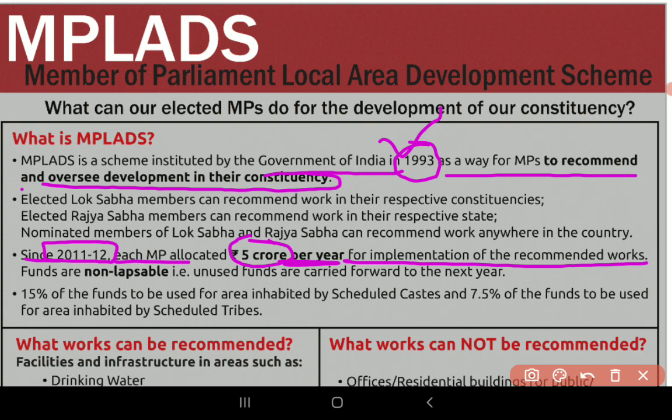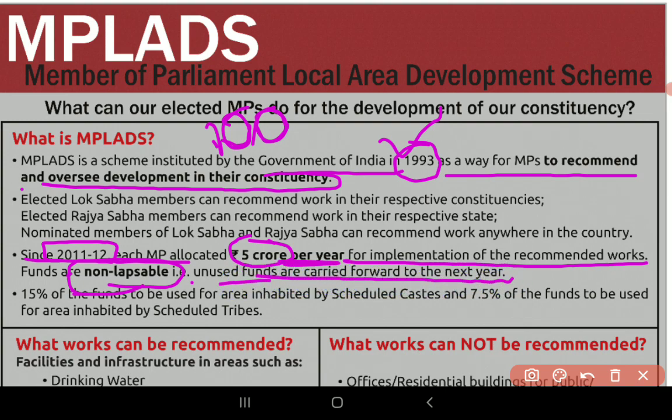This is very important. Funds are not lapsable. What is the meaning of lapsable and non-lapsable? If a certain amount, for example 100 crore, was given, and if it is lapsable, then after a certain time period it will be taken back. It will not be given to you. So it is non-lapsable. The unused funds for the year will be carried forward for the next year.